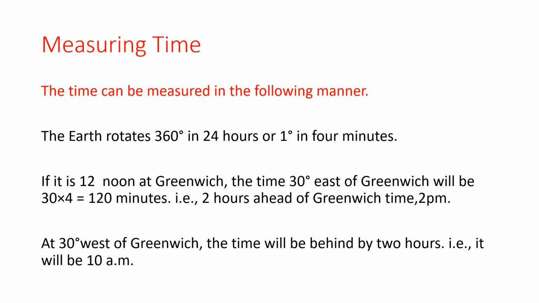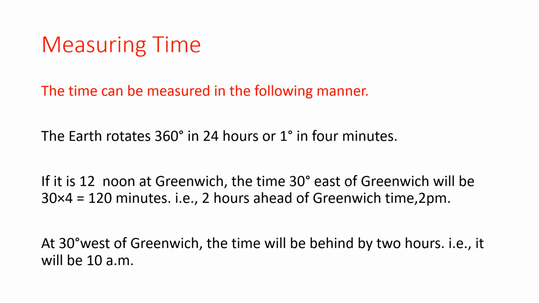The time can be measured in the following manner. The earth rotates 360 degrees in about 24 hours, which means 1 degree in every 4 minutes. Thus, when it is 12 noon at Greenwich, the time at 30 degrees on the eastern side of Greenwich will be 30 into 4, which is equal to 120 minutes.